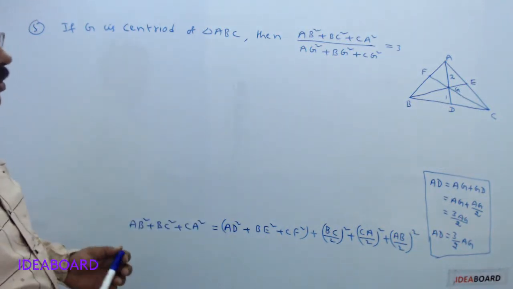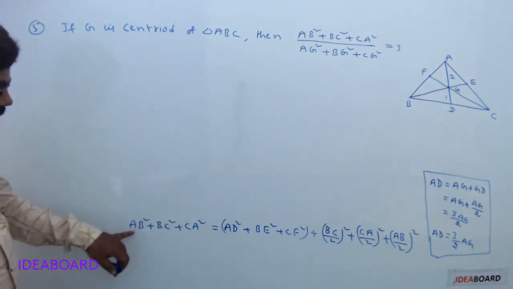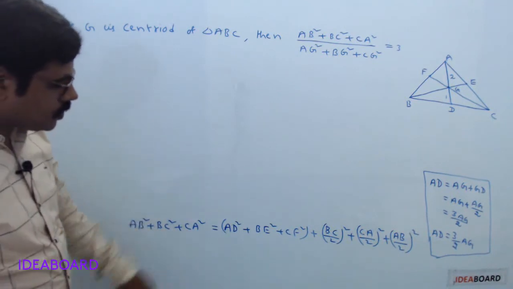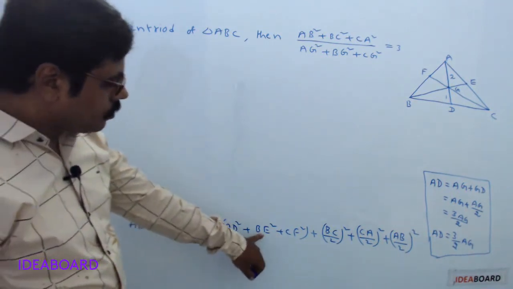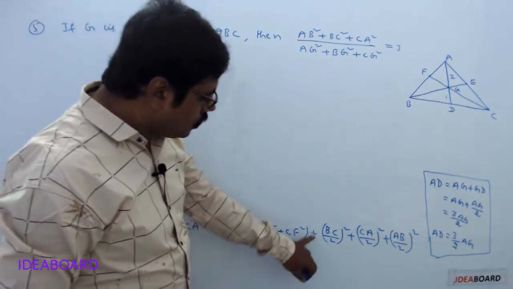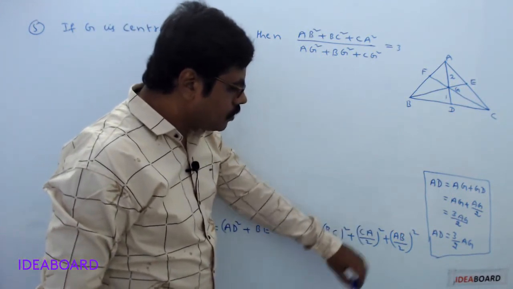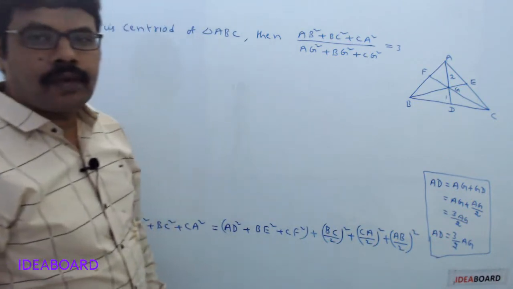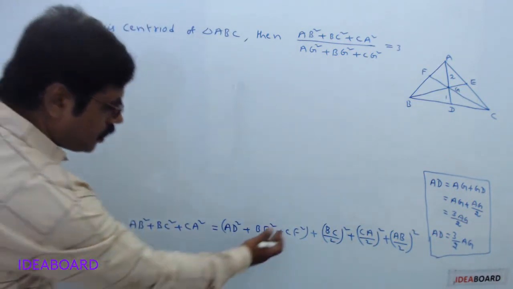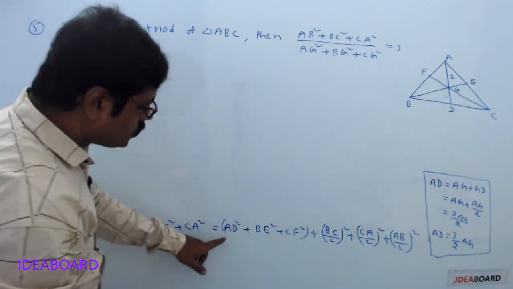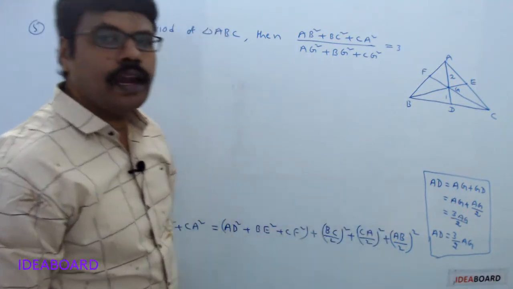Now see the continuation. Here AB square plus BC square plus CA square equals AD square plus BE square plus CF square plus BC divided by 2 whole square plus CA divided by 2 whole square plus AB divided by 2 whole square. Now in this expression, substitute the value of AD.